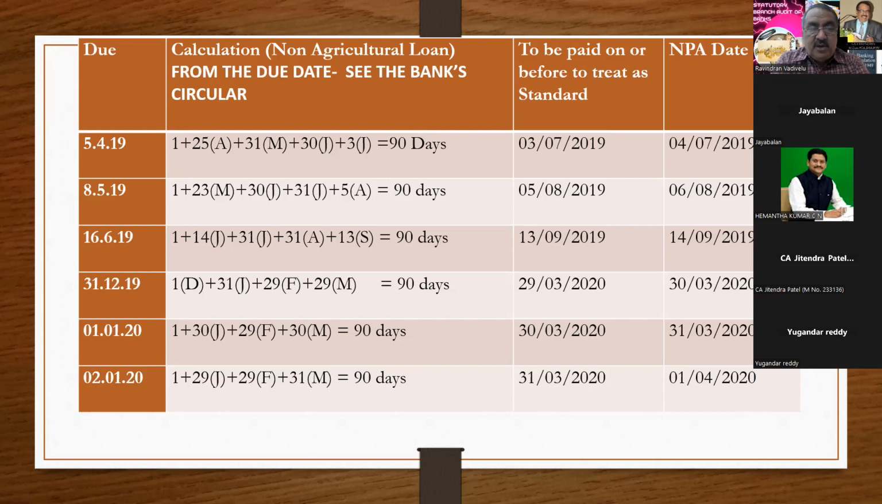Any doubt you can ask, because slowly I'm going, because after this we'll go fast. So this is a base chart. You must understand this. Let us take 16/6/19. The 90th day falls on 13/9/19. So 16/6, one day in the 16th, and remaining days of June is 14, and July 31, August 31, 13th September. So 13th September is the 90th day. And if the due amount of 16/6/19 has not been paid on or before 13/9/19, then that account will become NPA on 14/9/19.